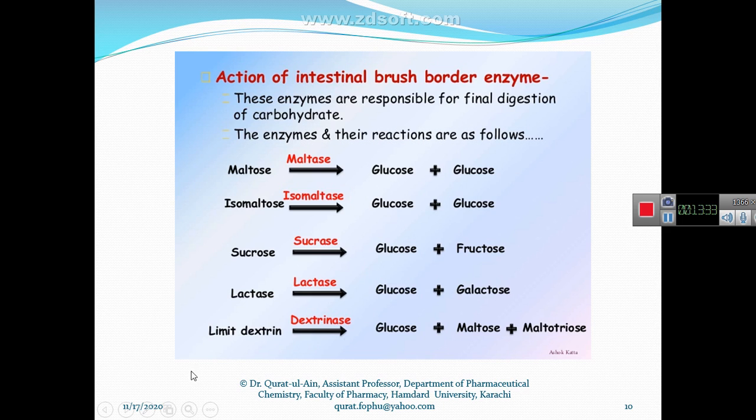And dextrinase hydrolyzes limit dextrin. What is limit dextrin? Small dextrin here does not mean an oligosaccharide, that previously contained 2 to 10 monosaccharide units; it means it contains few units, or 2 units of dextrin. So the dextrinase converts this dextrin into glucose, maltose, and maltotriose. So this happens in the small intestine.